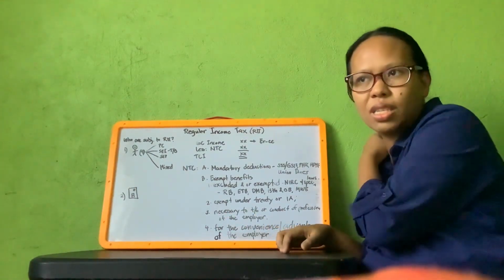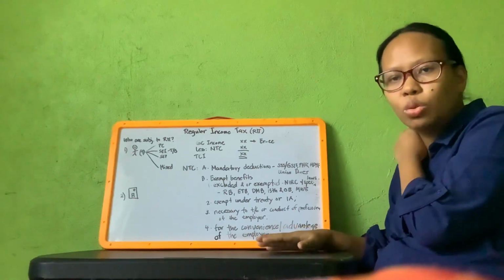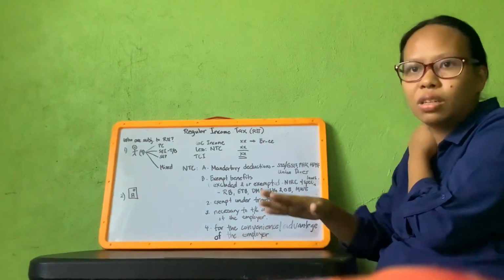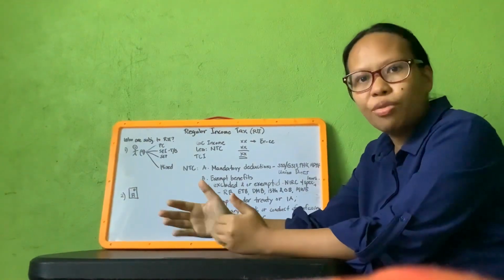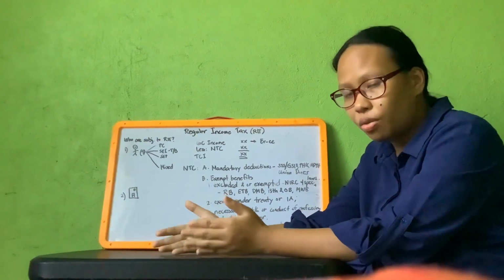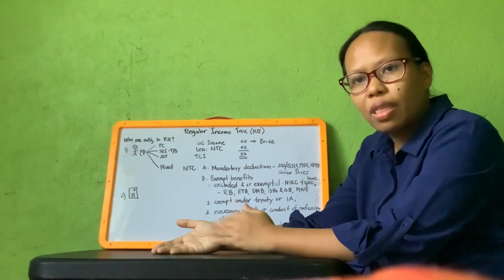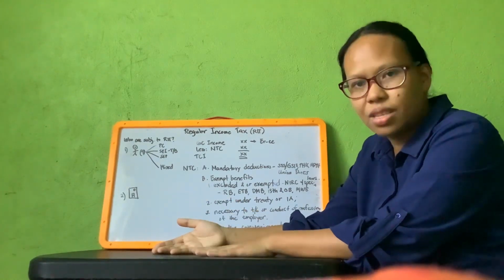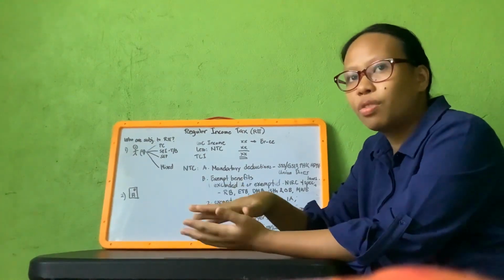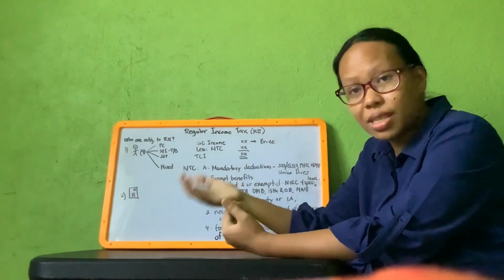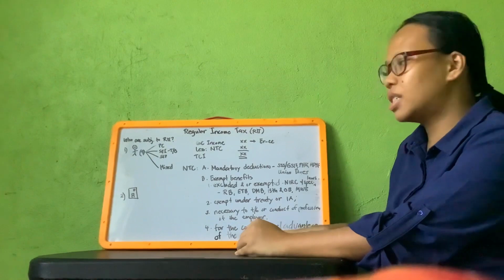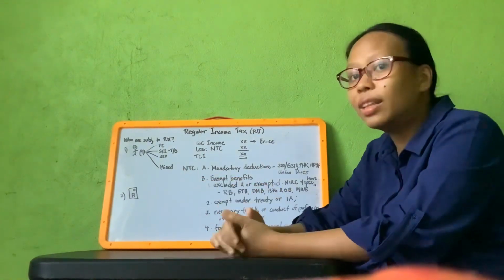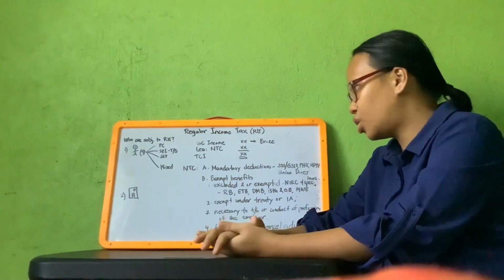Example to this is a staff house provided to employees who are residing far away from the workplace or from a certain area where he is assigned to work. Still, this is considered part of our non-taxable compensation.